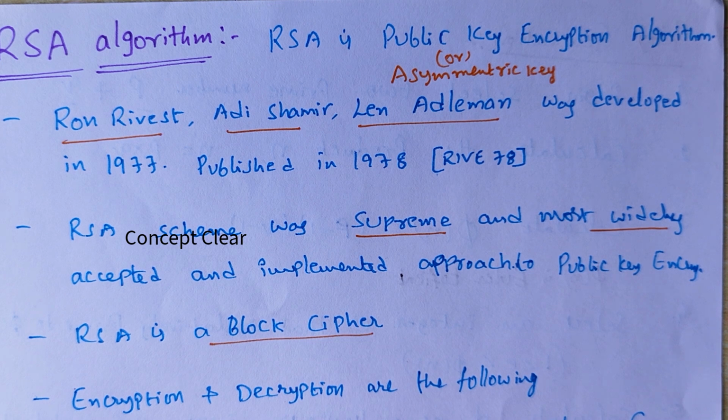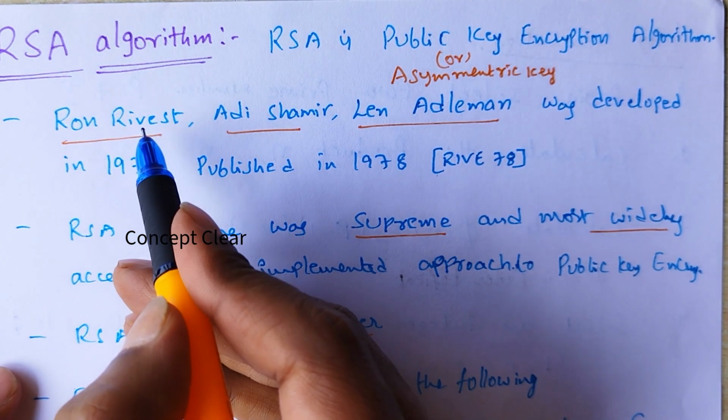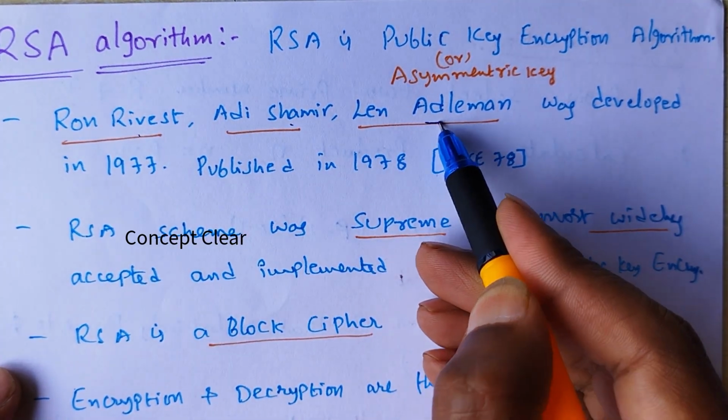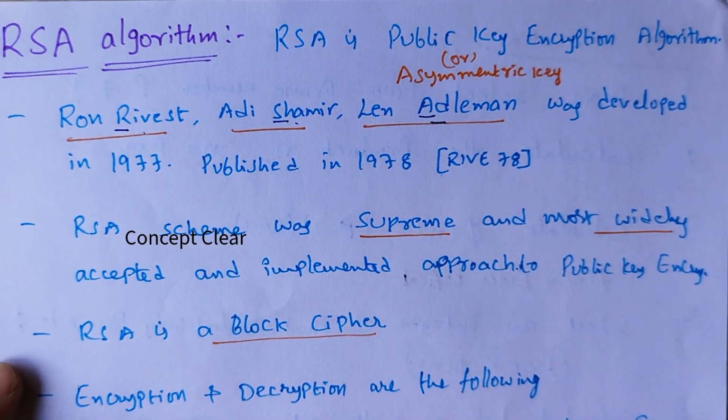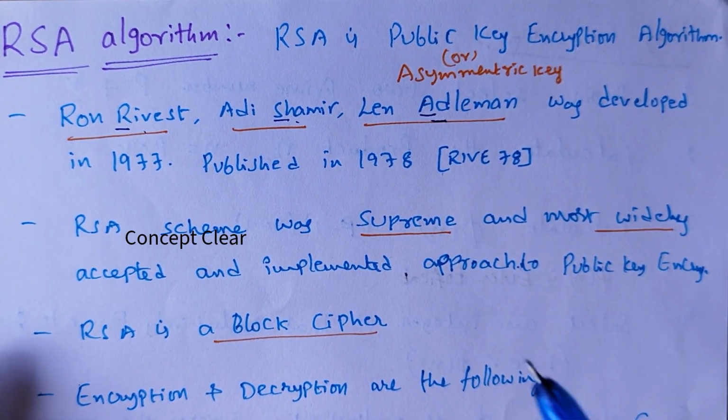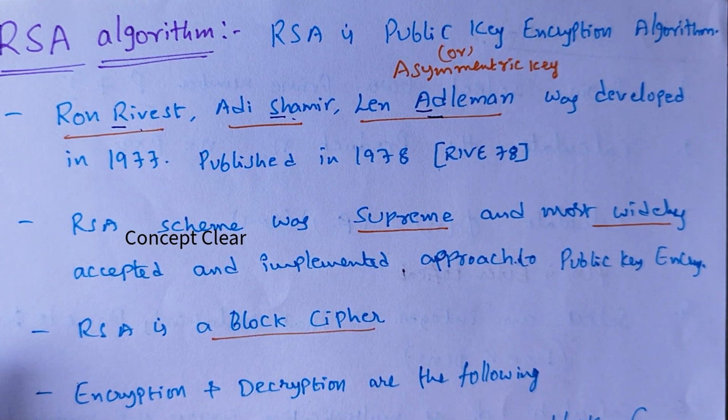RSA was developed by three scientists: Rivest, Shamir, and Adleman. Because of their names, the algorithm is called the RSA algorithm.